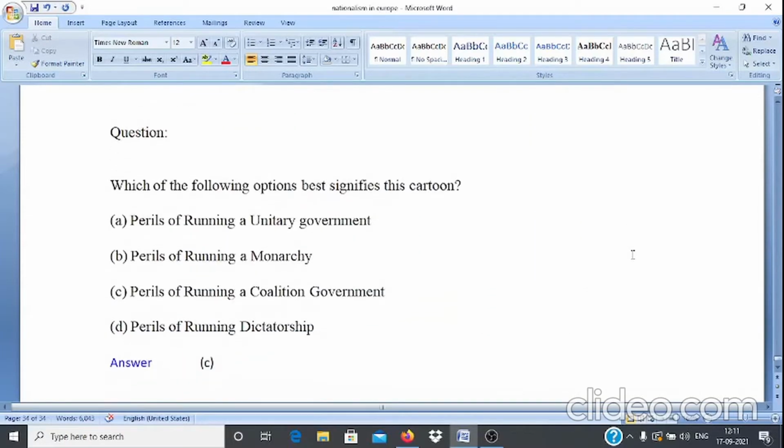After looking at the cartoon, the question is which of the following options best signifies this cartoon? Options are A. Perils of running a unitary government. B. Perils of running a monarchy. C. Perils of running a coalition government. And D. Perils of running a dictatorship. Here answer is option